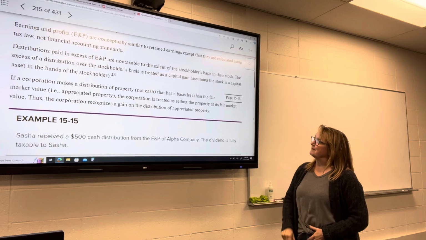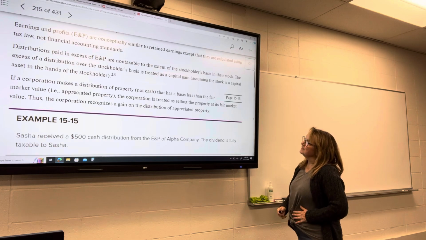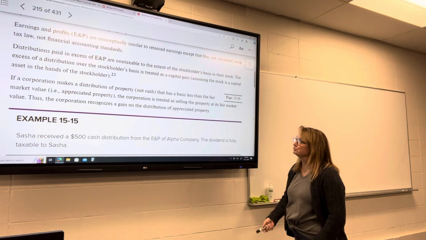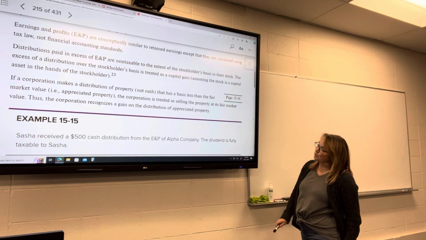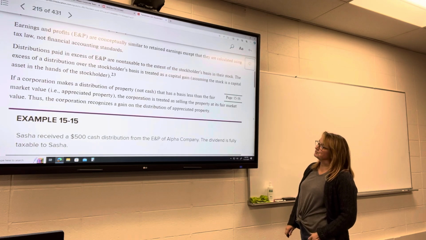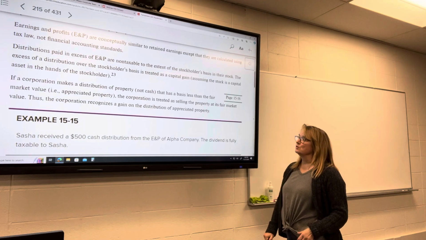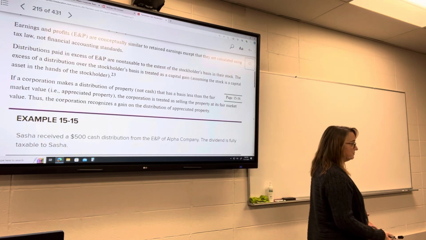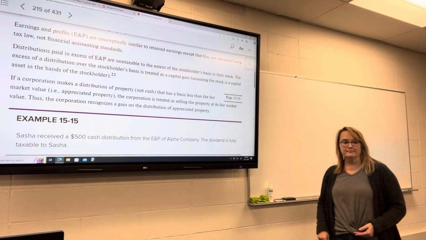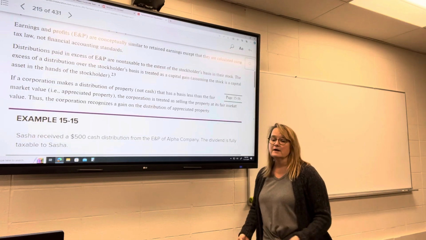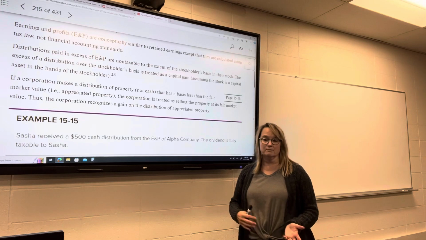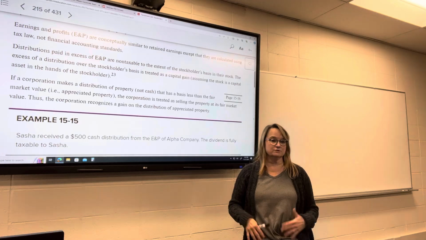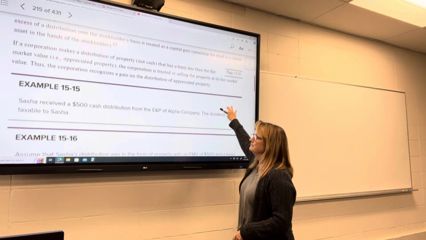A distribution of property that's not cash, that has a basis less than the fair market value, so anything that is appreciated, the corporation is treated as though they sold the property at its fair market value. So the corporation then would recognize a gain on the distribution of that appreciated property. So if they distribute a building that has a fair market value of $200,000, but the basis of that building to them was $100,000, then they're going to have to recognize a gain of $100,000 on that distribution.